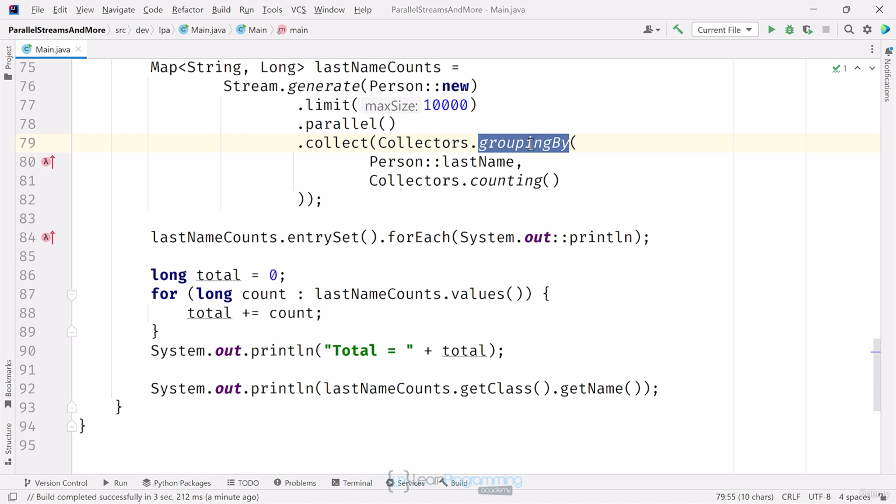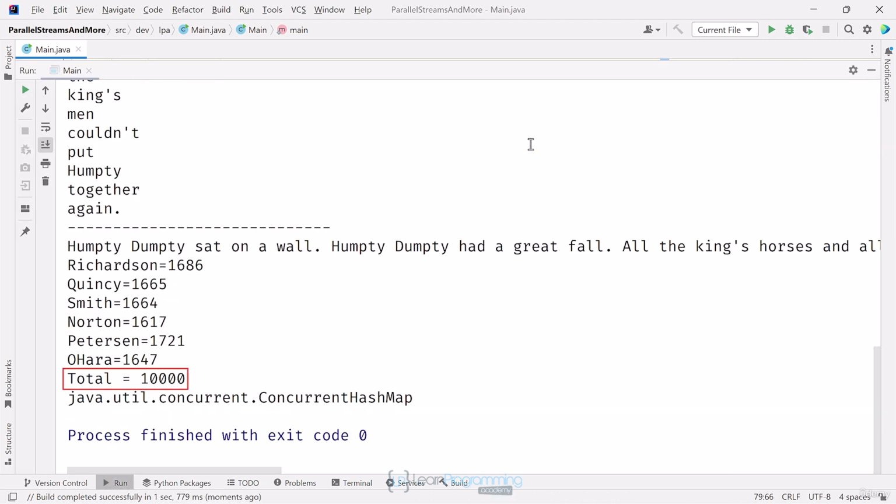This is as simple as changing groupingBy to groupingByConcurrent. If I run this code, I still get 10,000 counts total, distributed somewhat evenly over the 6 last names. What I want you to notice is the class name of this new map instance that comes back from this stream pipeline. Instead of a HashMap, I've now got a ConcurrentHashMap. This is a class defined in the java.util.concurrent package. The ConcurrentHashMap is one of several concurrent classes in this package, and I'll be talking about these more shortly.